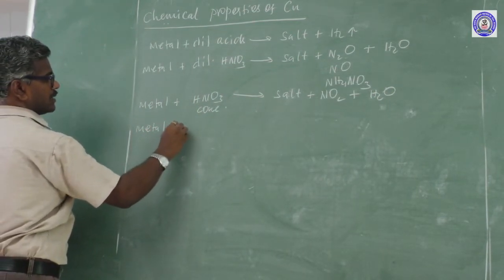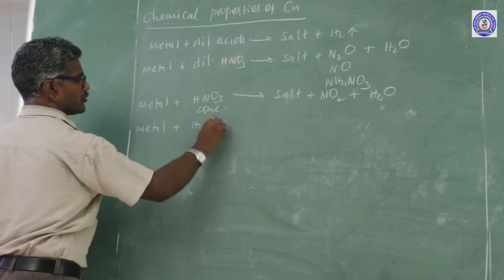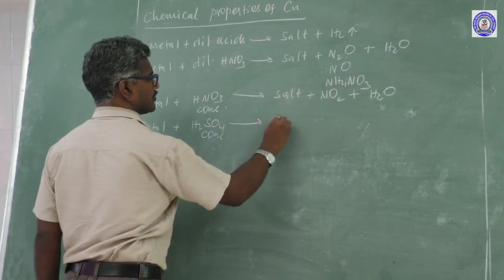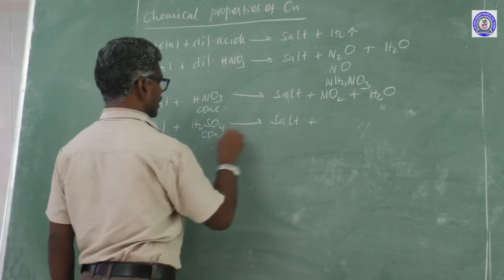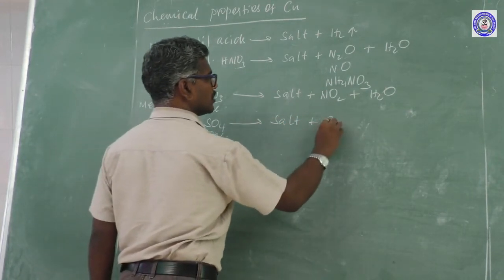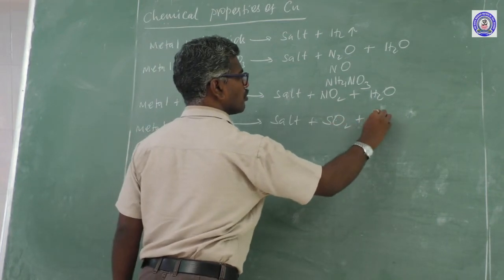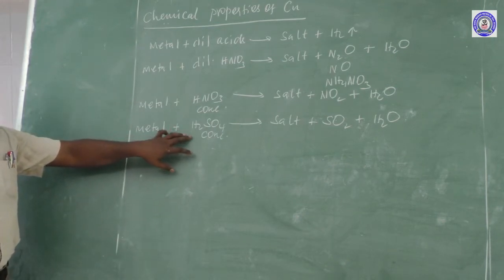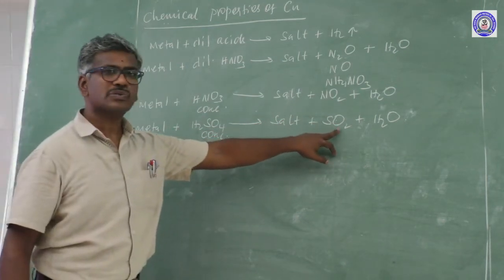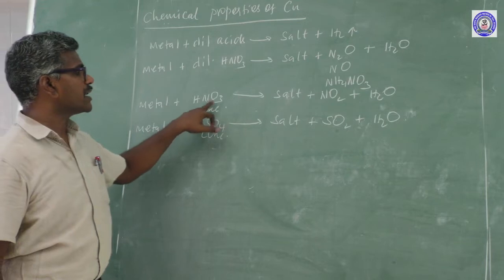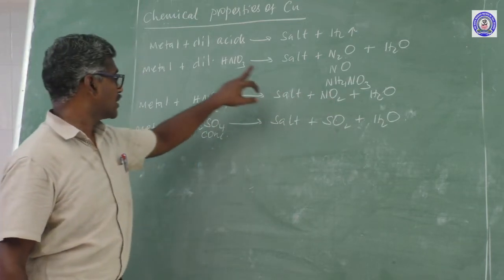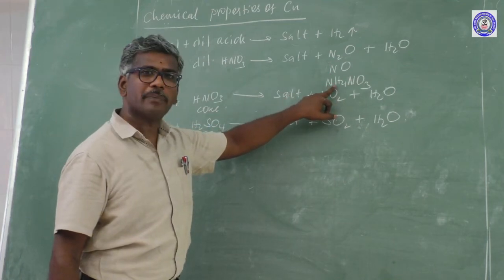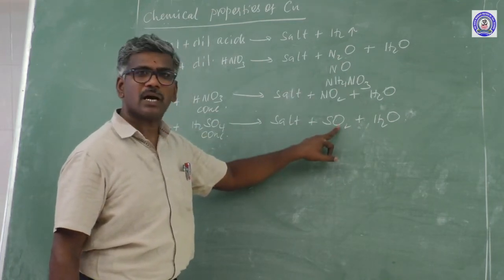Next, a metal reacts with concentrated H2SO4 to form a salt plus SO2 plus water. These are the important methods. Concentrated sulfuric acid produces SO2 gas, concentrated nitric acid produces NO2 gas, and dilute nitric acid produces N2O, NO, or ammonium nitrate. This question may be asked for 1 mark.